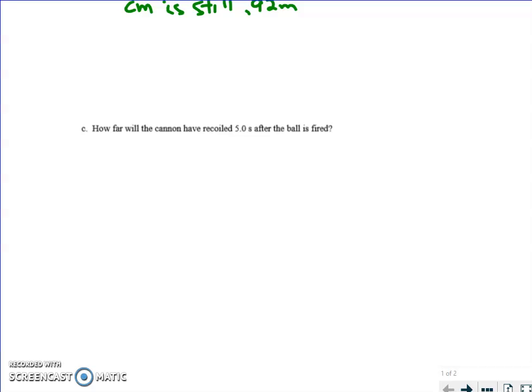Okay, then it asks, how far will the cannon have recoiled after 5 seconds? So even though the center of mass doesn't change, the cannon will recoil. So to figure that out, I want to figure out the velocity of the cannon. So I'm going to say sigma p equals sigma p prime. Sigma p is 0 because nothing was moving at the beginning. So what I can say then is the p of the cannon is equal to the p of the ball. And the p of the ball, based on the information given, is going to be 800 kilogram meters per second.